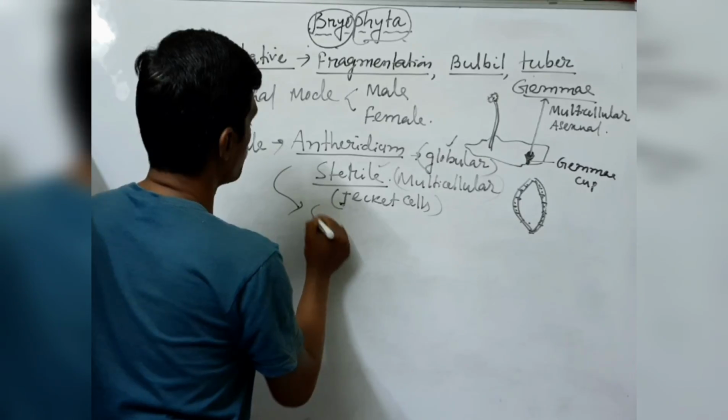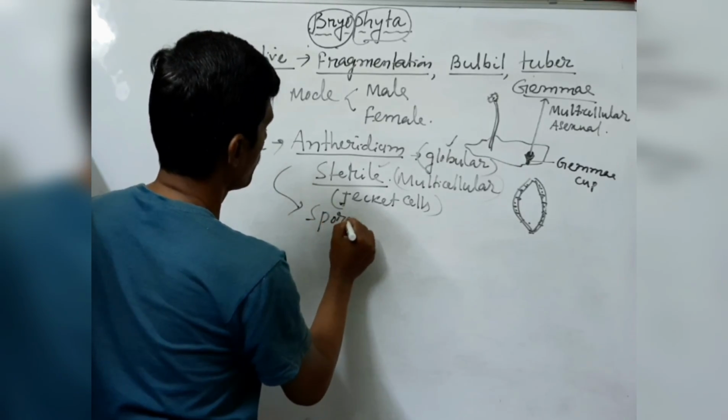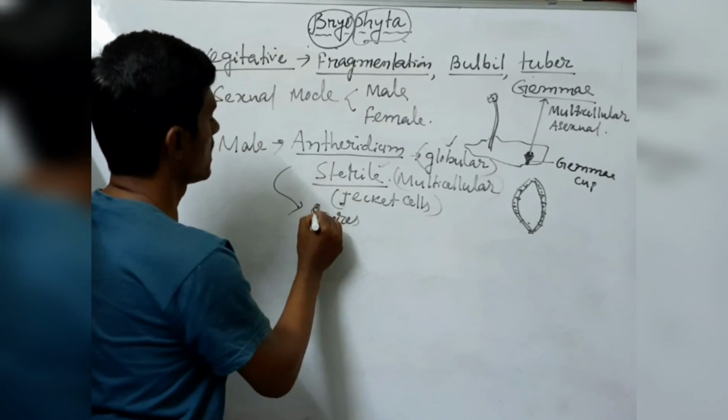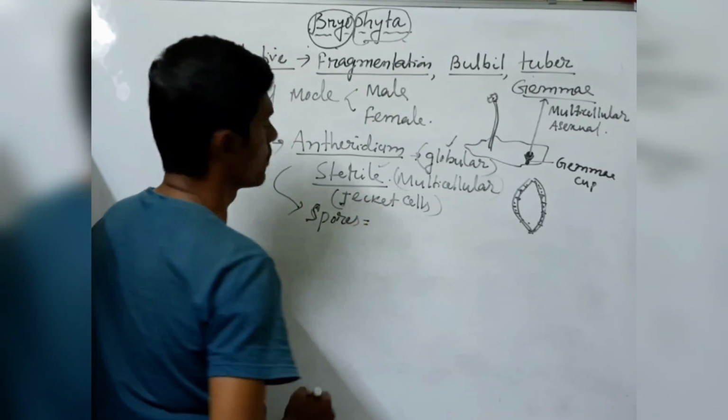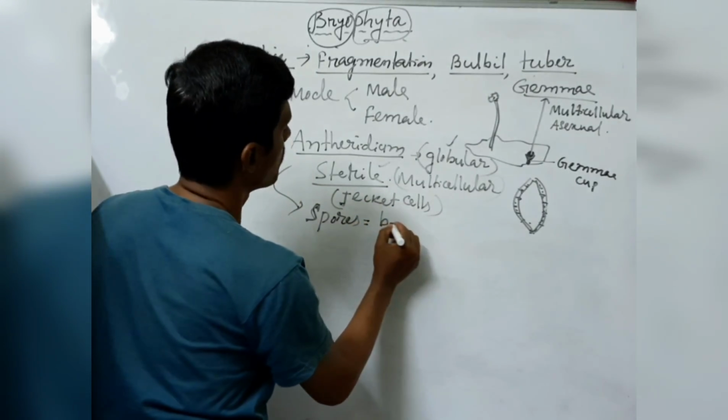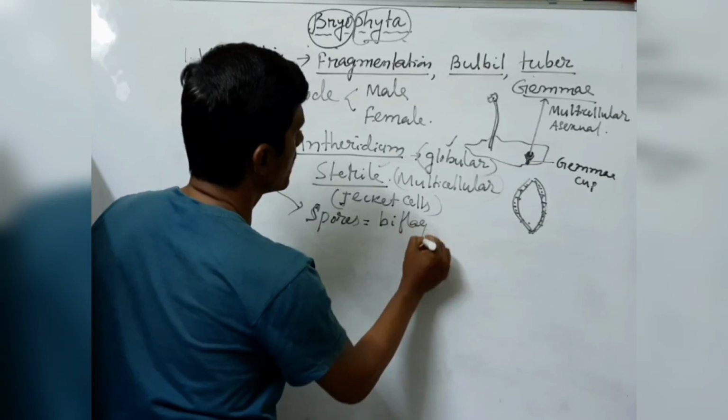So these antheridial spores are biflagellate. Remember this word. Antheridial spores are biflagellate.